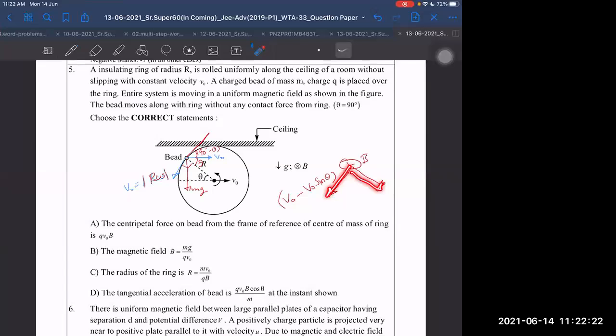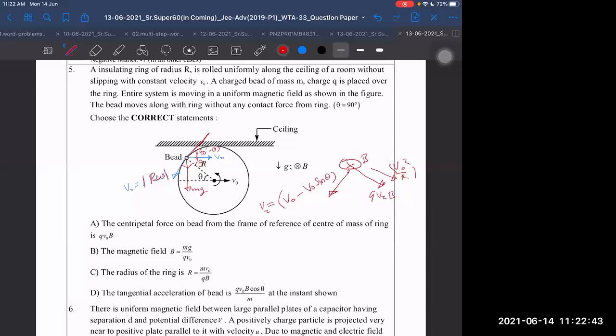So this is velocity and this is qv cross b, right? So we can say q into whatever this, let us say it is v finally, total is v along tangent, v tau, let us say v tangent. So q into v tau into b, that is force in this direction. But what is the acceleration in this direction? Acceleration will be nothing but v naught square by r, centripetal acceleration.